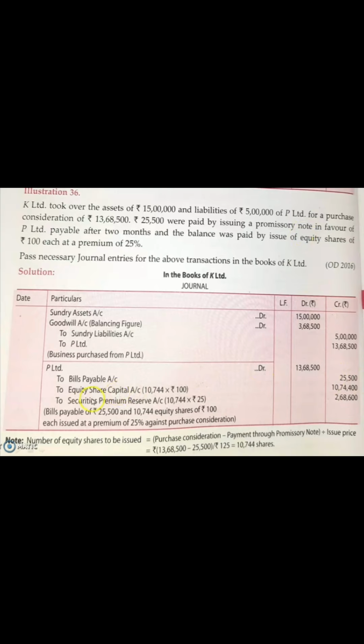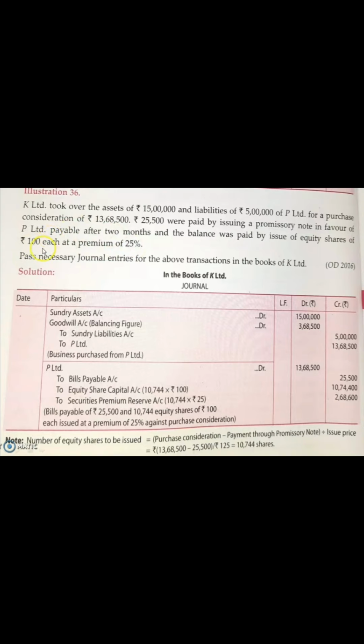And for the rest of the amount, you are issuing them shares. It is mentioned that these shares you are issuing at a premium of 25%. I have already told you that if the premium is given in percentage, you have to convert it into rupees. How can we do that? On the face value of this share, which in the question is given as 100, into 25%.